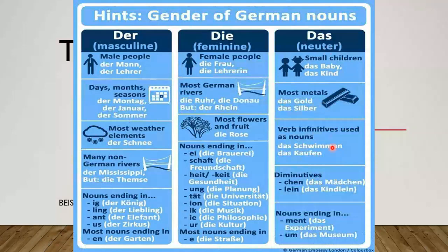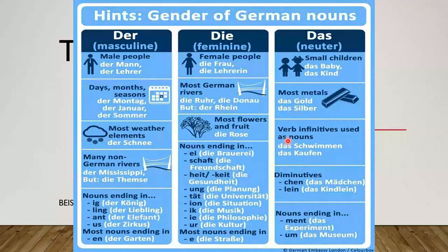Okay. And also verb infinitives used as nouns. Schwimmen, which is to swim. Kaufen, which is to buy something, like to shop. If you are using such kinds of verbs as a noun, then that will come under neutral. And also endings like -chen, -lein, -ment, and -um. So these are some of the examples or hints, I would say, which you can remember to identify the gender of one particular noun.